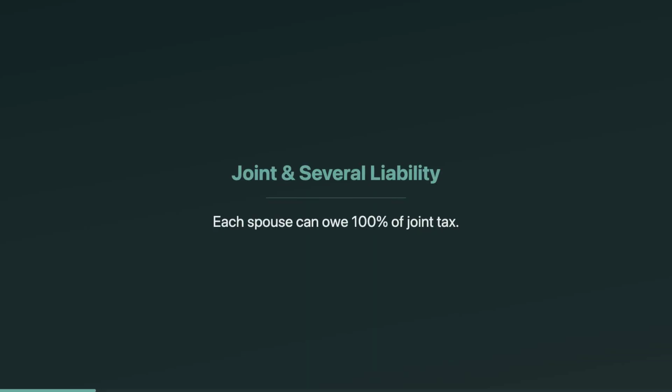On a joint return, the IRS treats you as one unit. That means joint and several liability. Each spouse can be held responsible for the full tax, interest, and penalties. On the EA exam, they love the "but I didn't earn it" fact pattern. Your job is to spot when spousal relief might apply and which type fits the story.